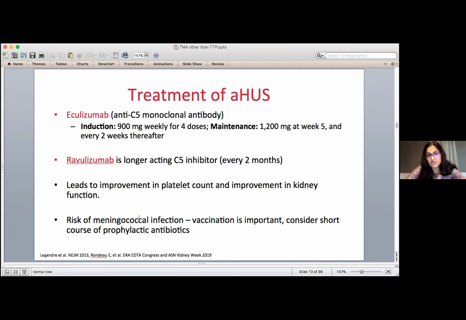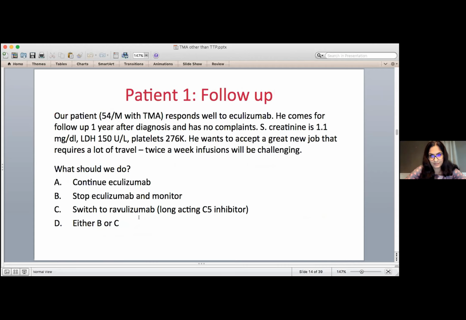Now, the major risk of these drugs is really that it blocks this part of the immune system called complement. And complement is particularly important in fighting certain infections like the meningitis bug. So there is a risk of meningitis or meningococcal infection. So vaccination is really important. And for at least a few weeks, we tend to put people on antibiotics to prevent this.